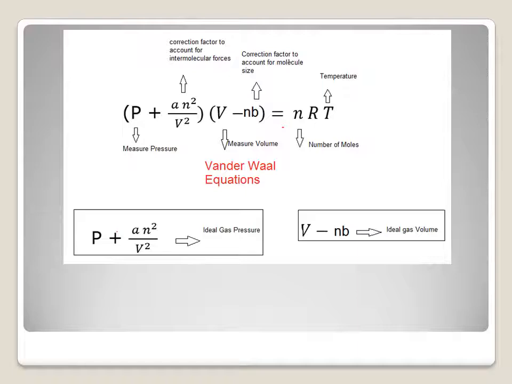And nb, this b is the correction factor to account for molecule size. And V is the measured volume. This equation (P + an²/V²)(V − nb) = nRT is called the van der Waals equation. P + an²/V² is the ideal gas pressure. V − nb is the ideal gas volume.